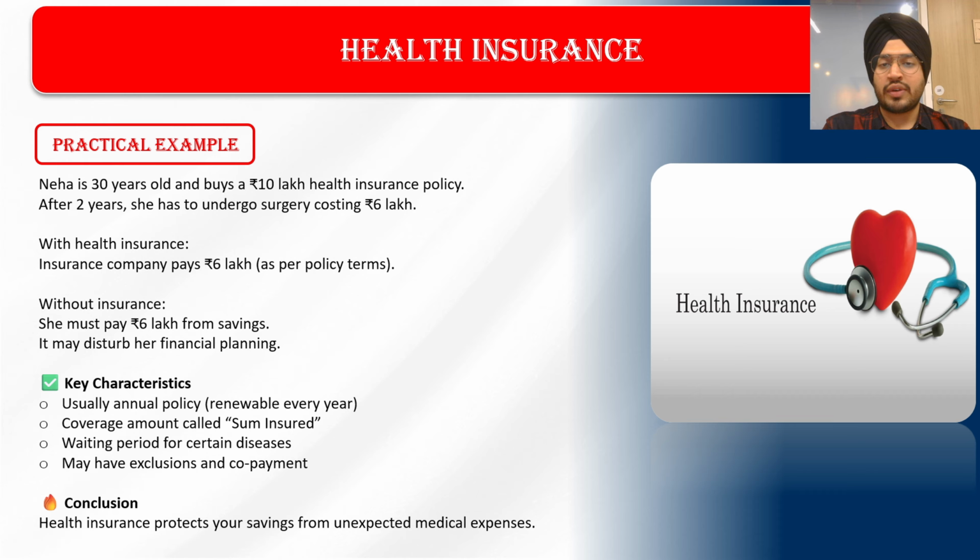So key characteristics of a health insurance are that we have to renew it every year, the coverage amount, which we call the sum insured, and a waiting period for certain diseases. There are certain diseases where the insured person has to wait, such as hernia, or if the insured person already has diabetes, then for the claims and everything, they have to wait for at least 1.5 to 2 years.